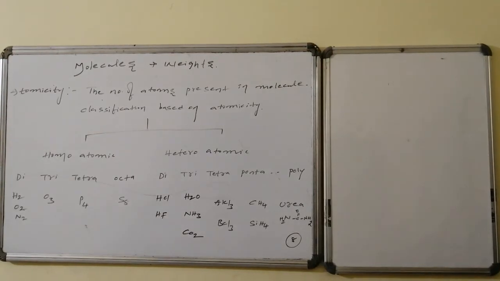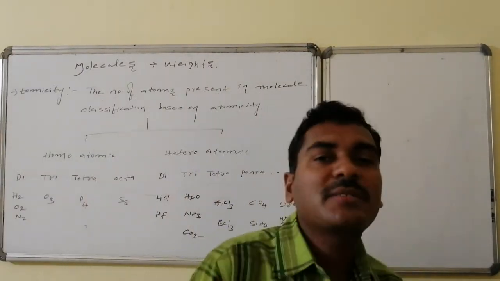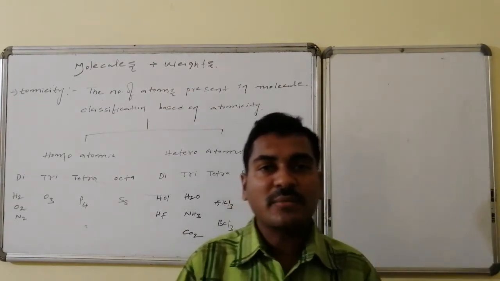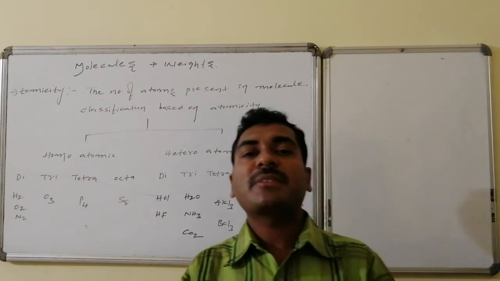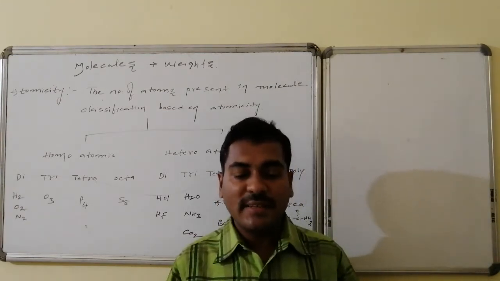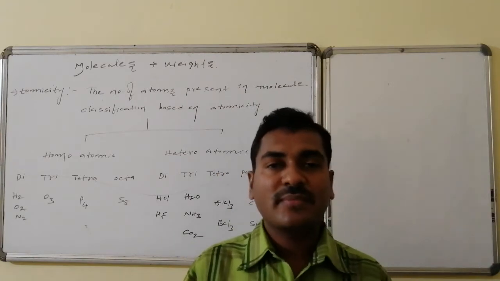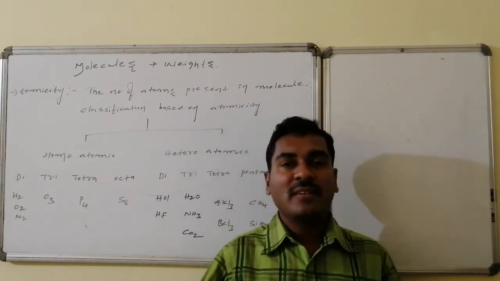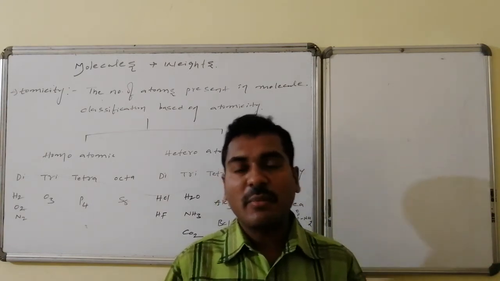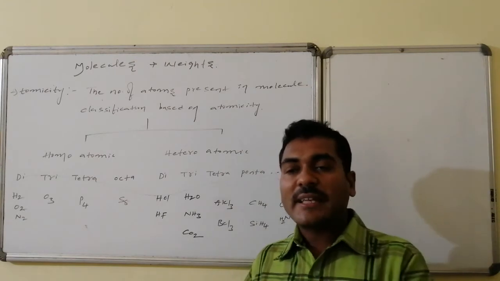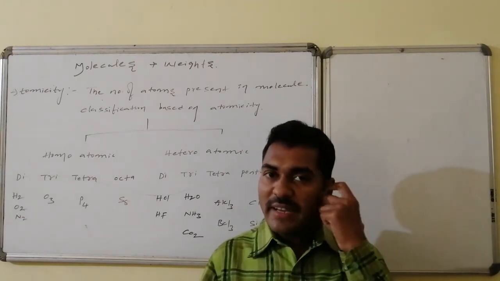Atomicity. The number of atoms present in the molecule is known as atomicity. Suppose a molecule is composed of 2 atoms, then we can say it has an atomicity of 2. If it is composed of 4 atoms, then we can say it has an atomicity of 4. The total number of atoms present in the molecule, irrespective of whether same or different, is said to be its atomicity. So now the classification of molecules on the basis of atomicity.